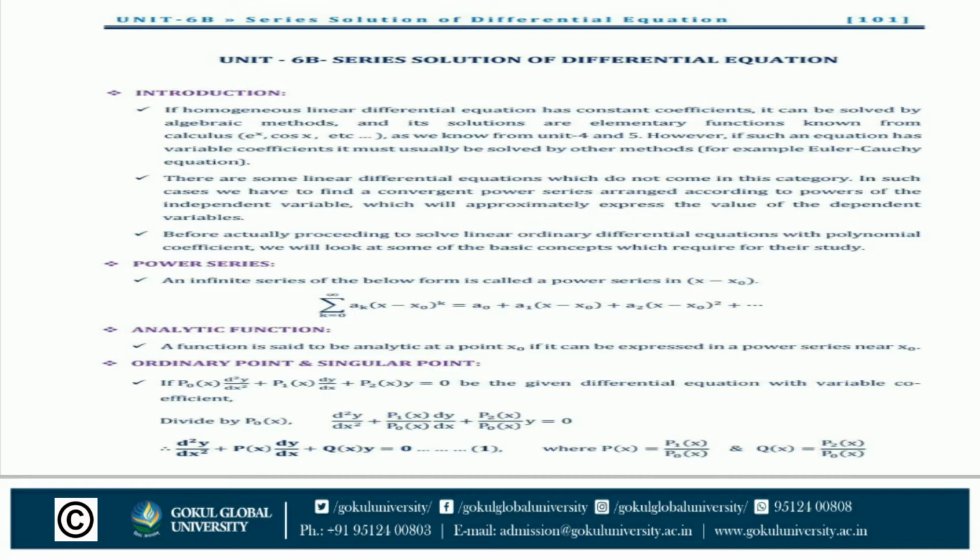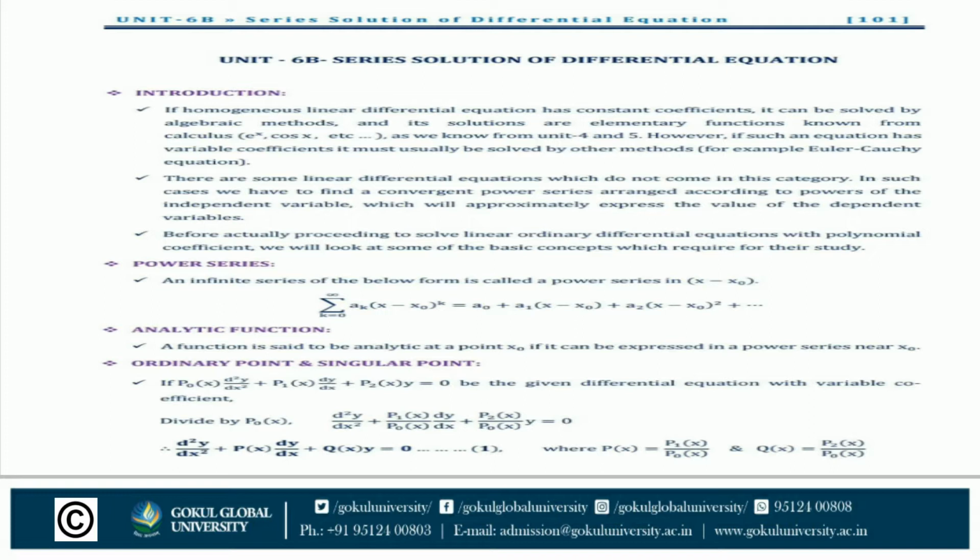A function is said to be analytic at a point x0 if it can be expressed as a power series near x0. Ordinary point and singular point. Let the equation of the form p0(x) d square y upon dx square plus p1(x) dy by dx plus p2(x) y equal to 0 be the given differential equation with variable coefficients. Here p0(x), p1(x), p2(x) are functions of x.